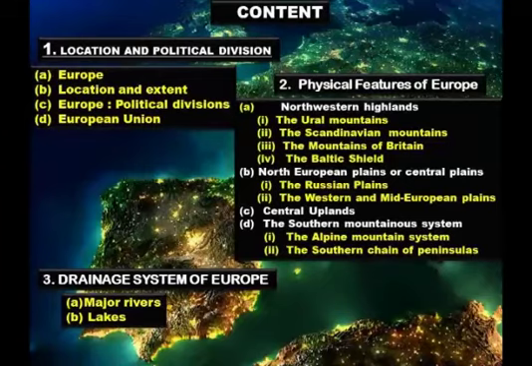Then the second topic, physical features of Europe: the northwestern highlands, the north European plains or central plains, the central uplands, then the southern mountainous system. Then the third topic, drainage system of Europe: major rivers and lakes.